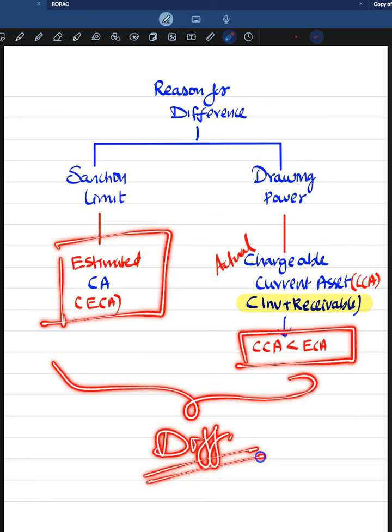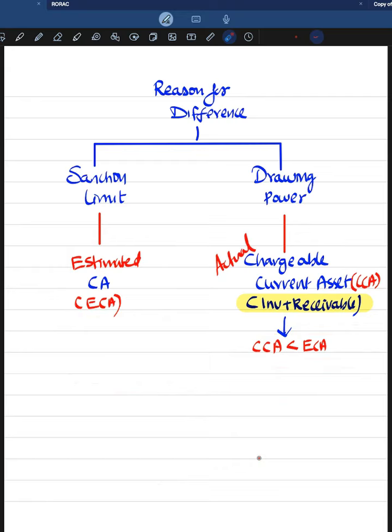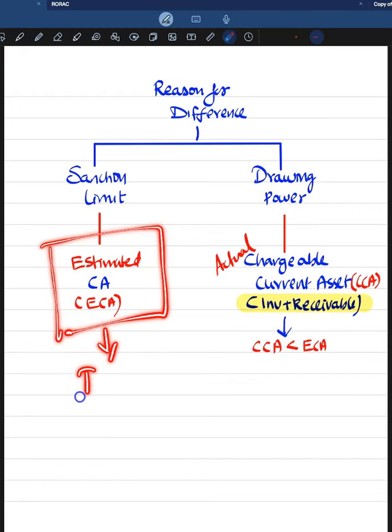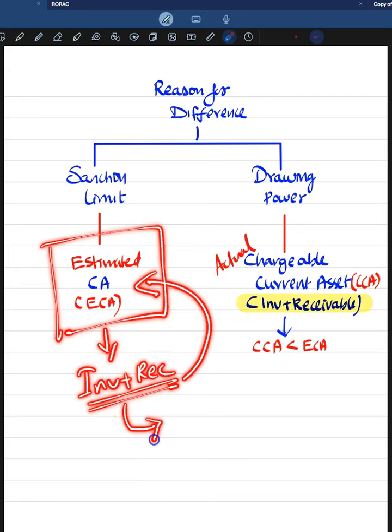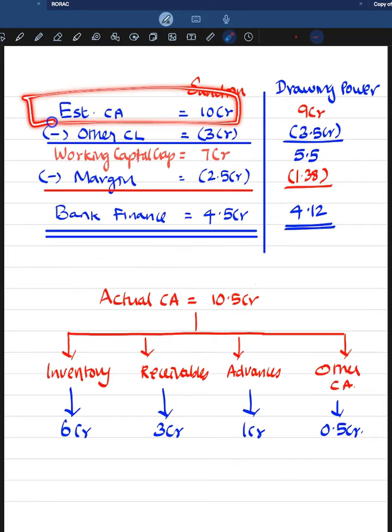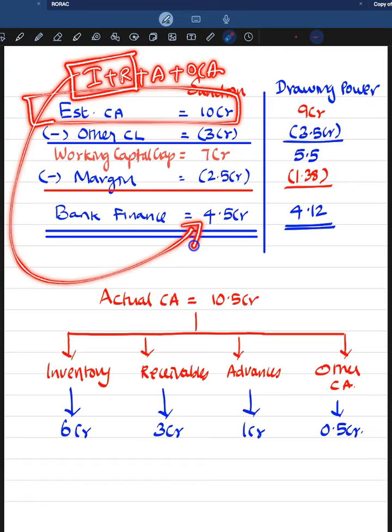So what the bankers have to do at the time of sanction itself, they have to consider whether the inventory and receivable which are included in the estimated current asset will also support the sanction limit, because here the estimated current asset might include inventory, receivables, advances, other current assets as well. So what the banks have to ensure, whether this inventory and receivable alone will justify this sanction limit or not. If that is taken care, then this disparity can be avoided in many of the cases.